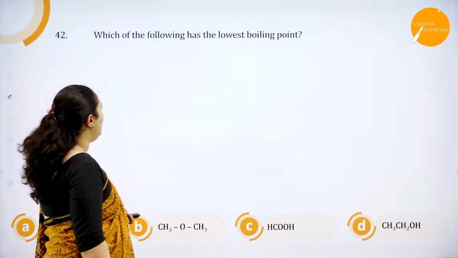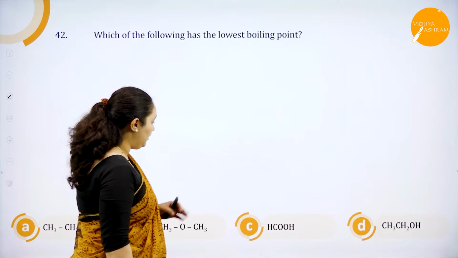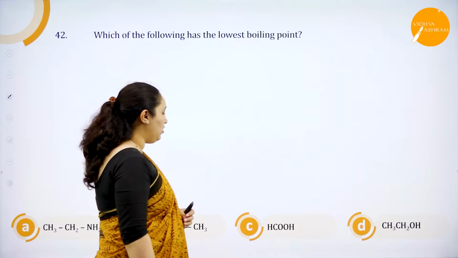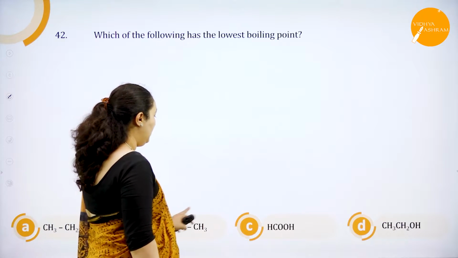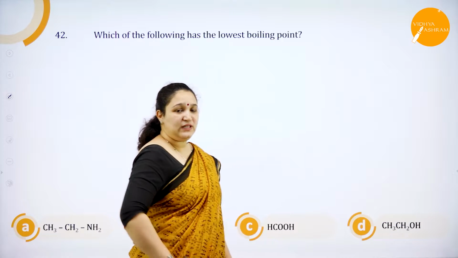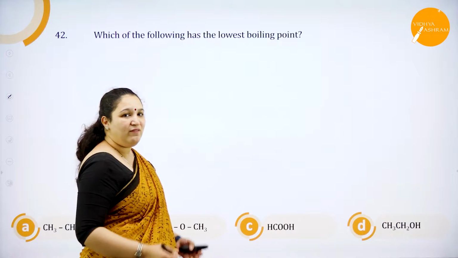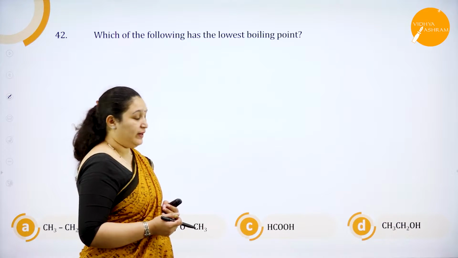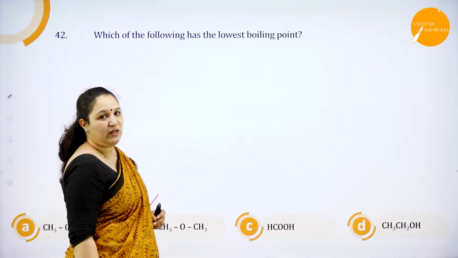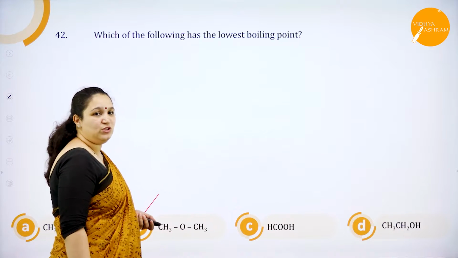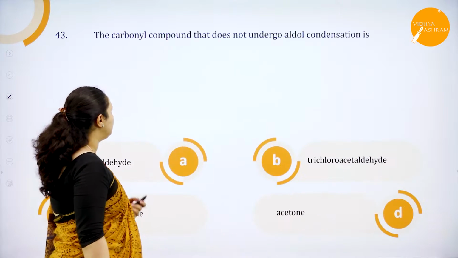Which of the following has the lowest boiling point? You have an amine, you have an ether, then you have a carboxylic acid and alcohol. If you see option A, okay, that's an amine, C and D, all of the three can form hydrogen bond. So they will have a higher boiling point, but only ether is the one which is having the lowest boiling point because it cannot form hydrogen bond, okay? So that is about the 42nd question.